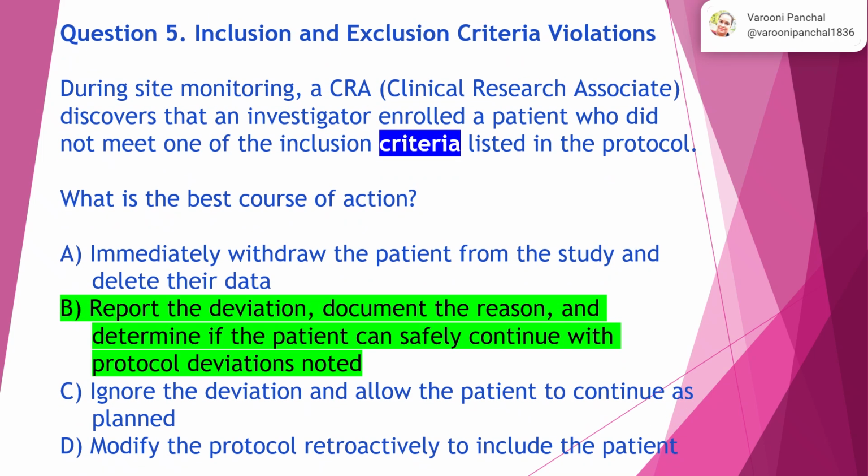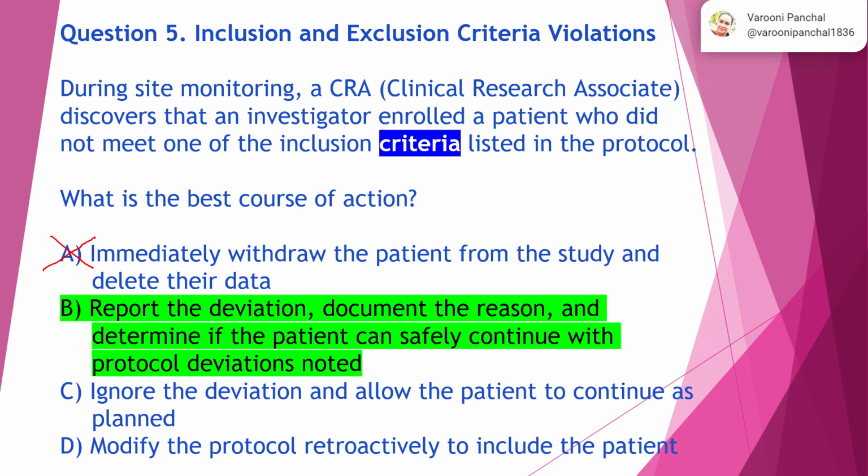Question 5. Inclusion and exclusion criteria violations. During site monitoring, a CRA discovers that an investigator enrolled a patient who did not meet one of the inclusion criteria listed in the protocol. What is the best course of action? Option A. Immediately withdraw the patient from the study and delete their data. No, this is not the right answer. Just because you noticed some kind of finding or an issue, you simply cannot withdraw the patient.